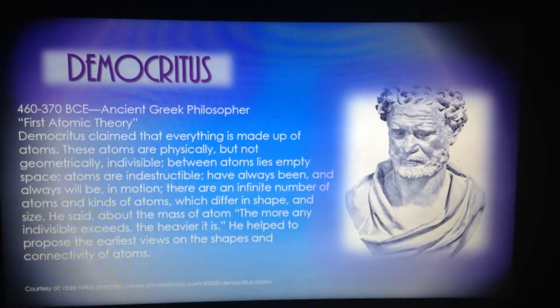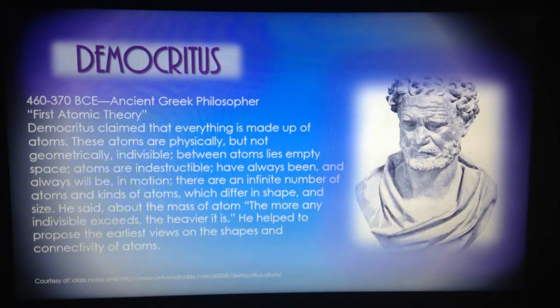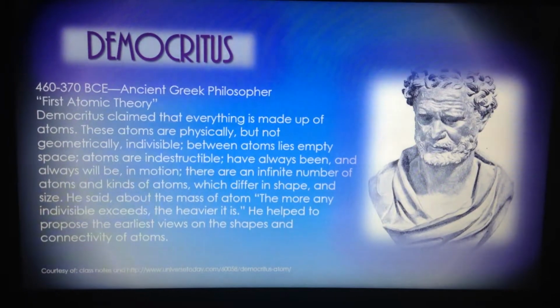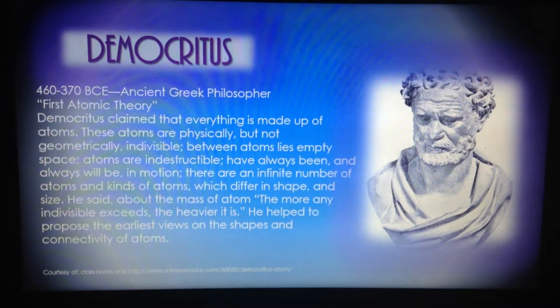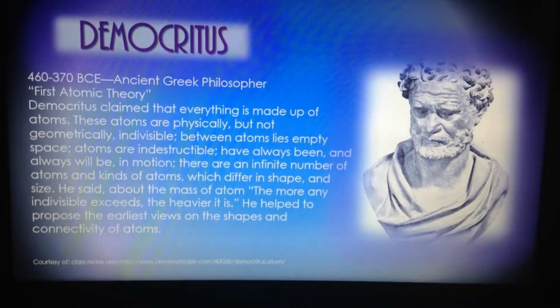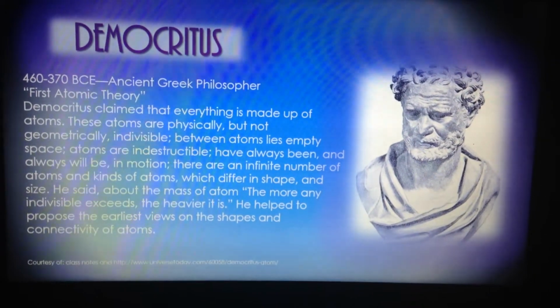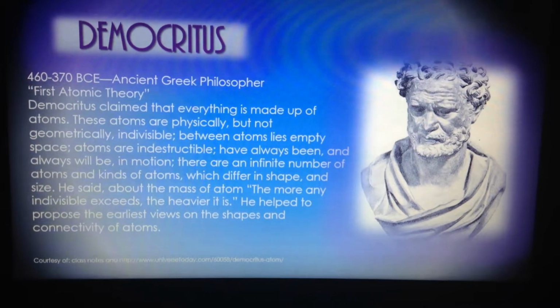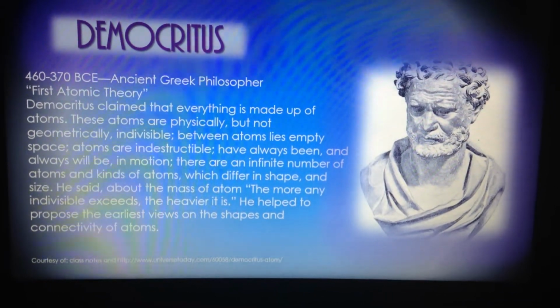Democritus. He was an ancient Greek philosopher, and he's known for the first atomic theory. He claimed that everything is made up of atoms. These atoms are physically, but not geometrically, indivisible. Between atoms lies empty space. Atoms are indestructible, have always been, and will always be in motion. There are an infinite number of atoms and kinds of atoms, which differ in shape and in size.